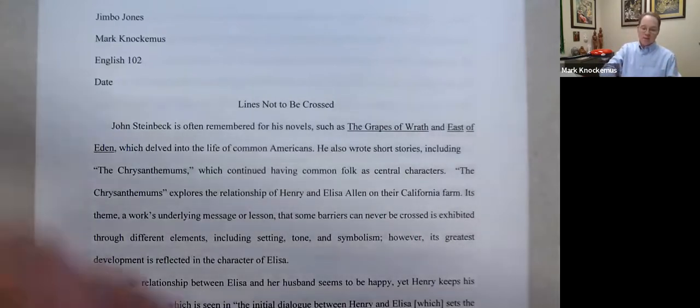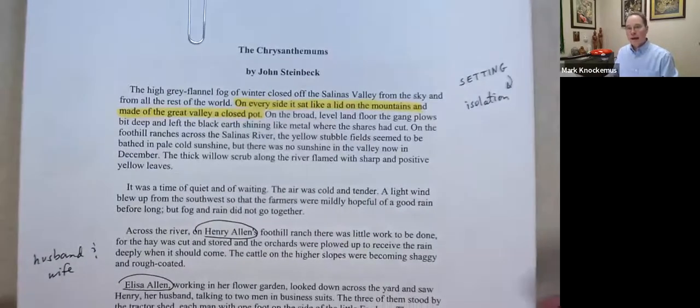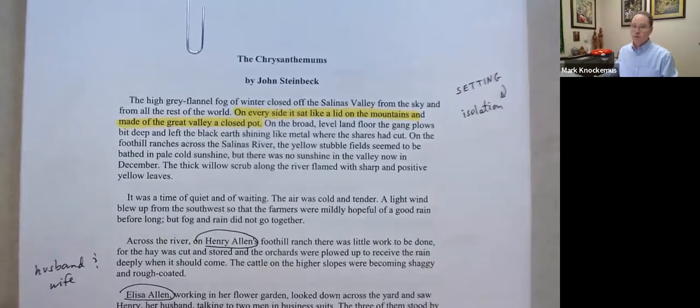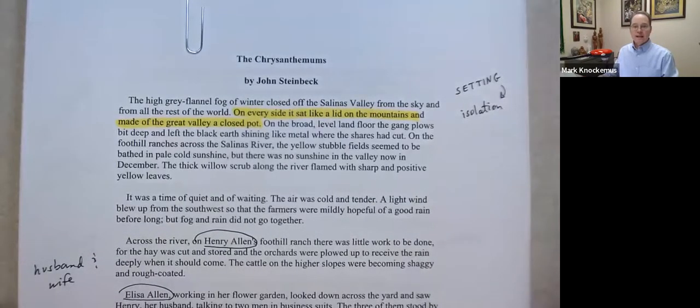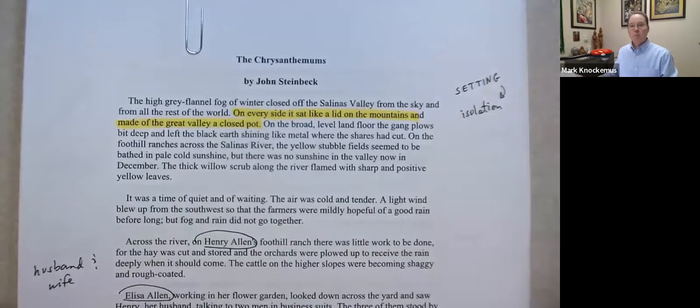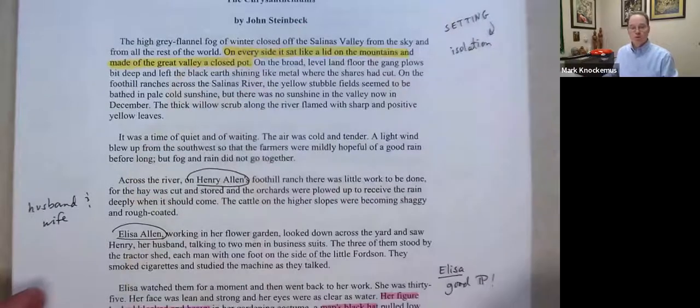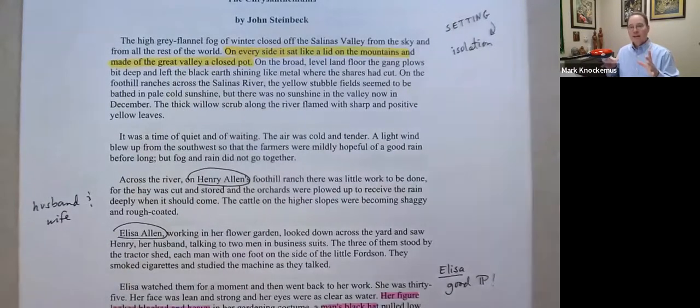Before that, how does it start off? Well, it starts off looking at the text. This should look familiar. Hopefully it does. This is the annotated text that we did for The Chrysanthemums with our earlier essay. This is how it starts. Just go through and annotate that text after reading it multiple times.